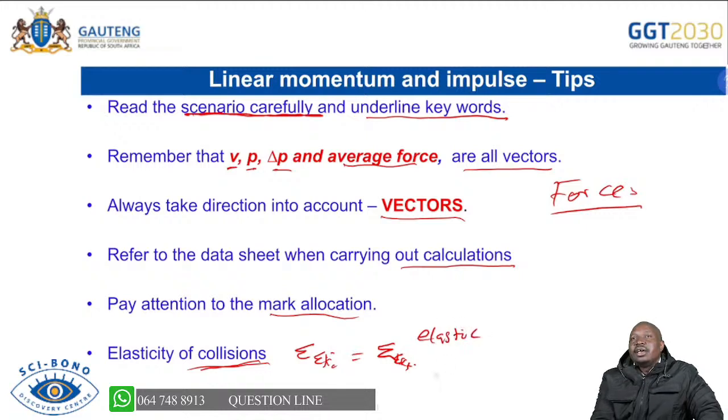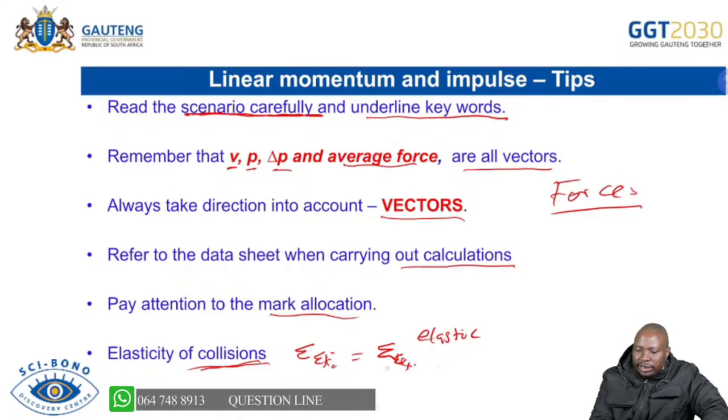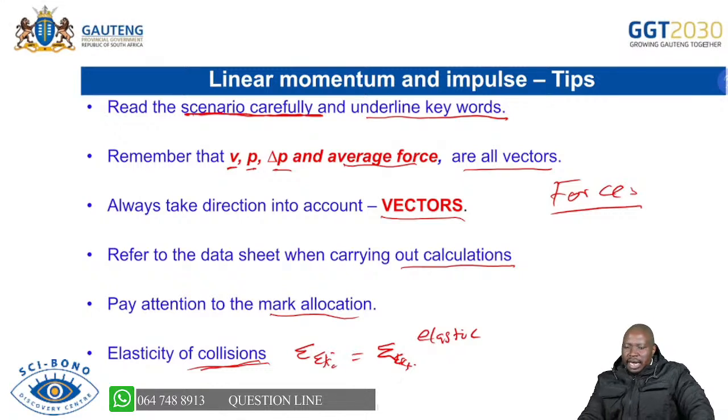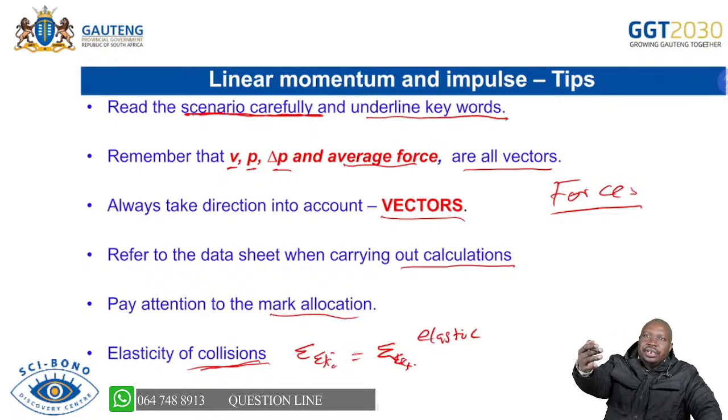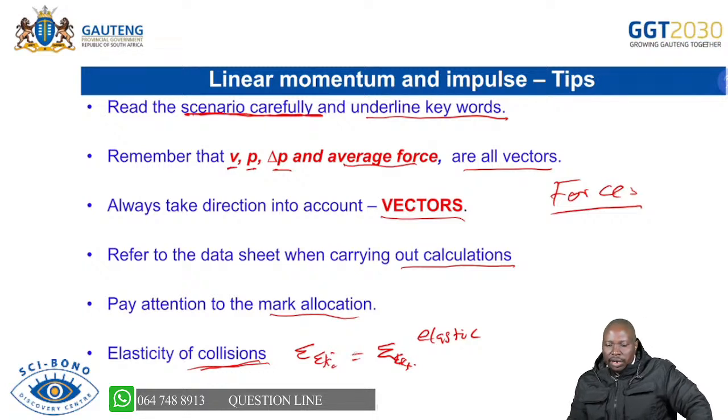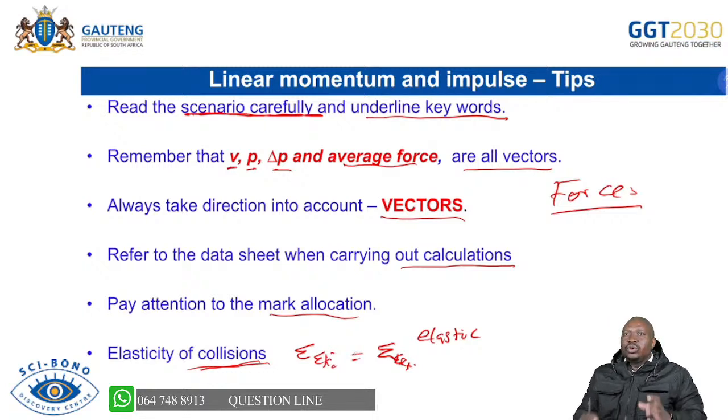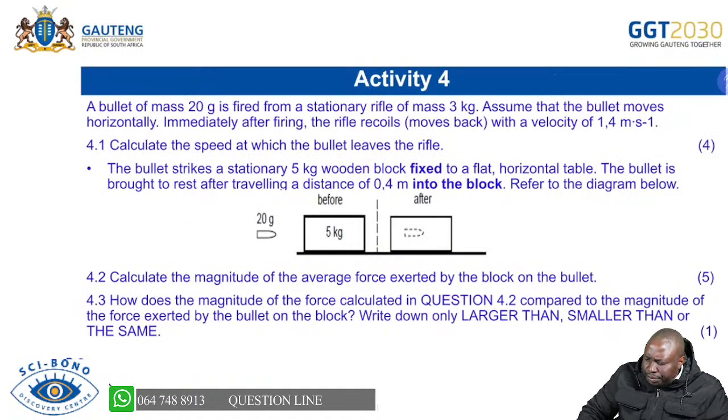Elastic means that both kinetic energy and momentum are conserved. But if the total kinetic energy initially is not equal to the total kinetic energy finally, then the collision is inelastic. You only equate them like that at the end when you are concluding, but you do the calculations separately. I hope that helps you.